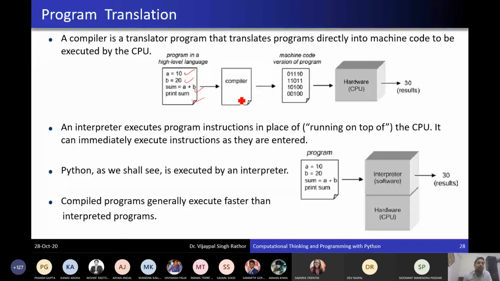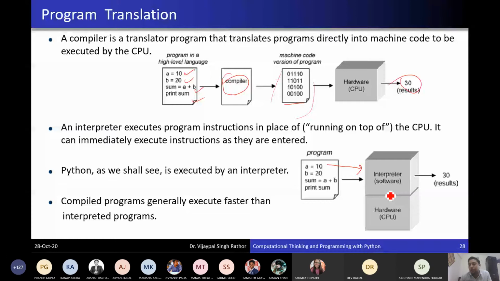But the interpreter converts at the same time; the whole file will not be generated like here. A line is converted and then that line is executed at the same time. So that is the work of an interpreter.